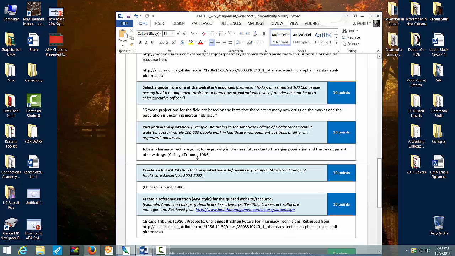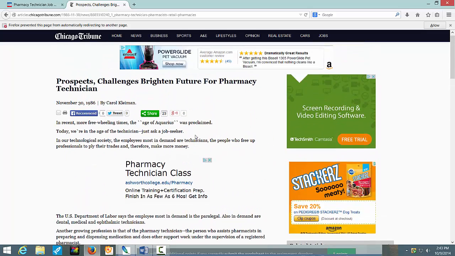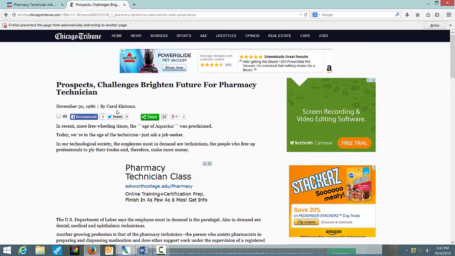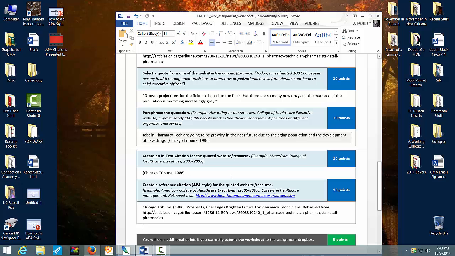So there you're going to do your in-text citation. That's what it means. It literally means it's inside the text. Okay? So there we give credit to it. Chicago Tribune, 1986. Where did we get that information? Let's take a look. When you go back, you'll notice that here is the author of the article, and here is the year that it was published. So we want to go ahead and put that information in our text. Creating an in-text citation for the quoted. All I've done is take this information and I've moved it down here. Okay, so there is your in-text information.